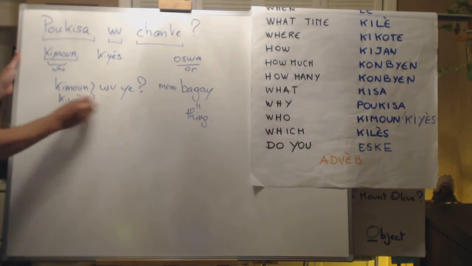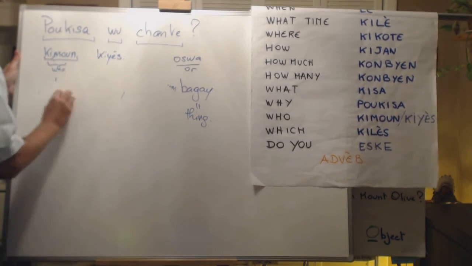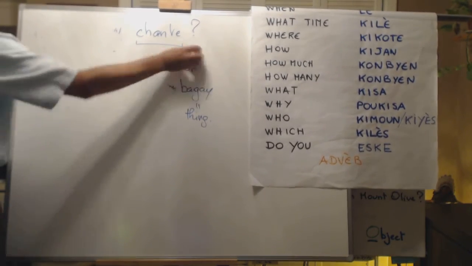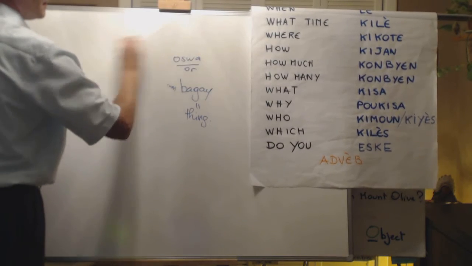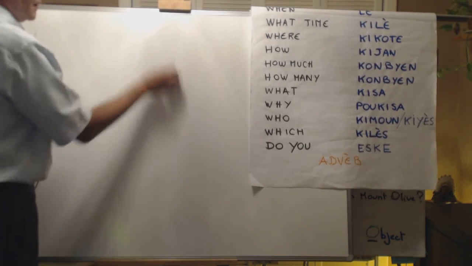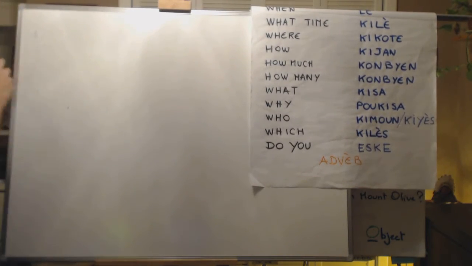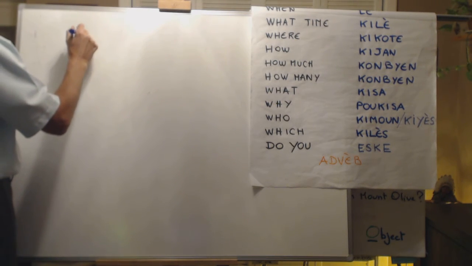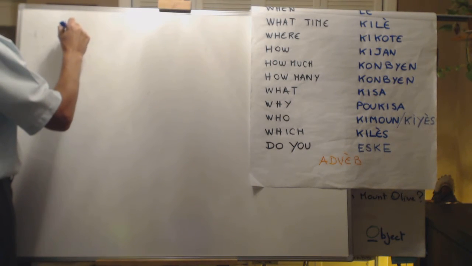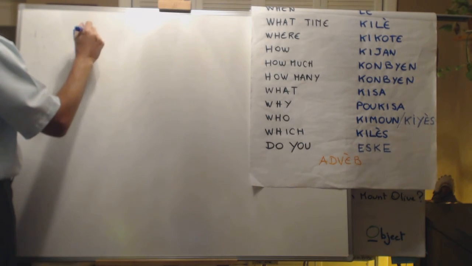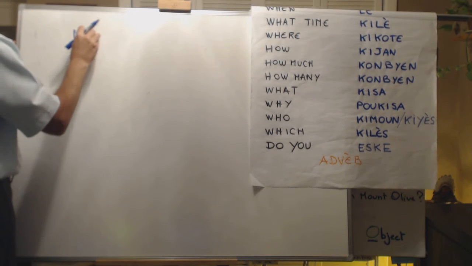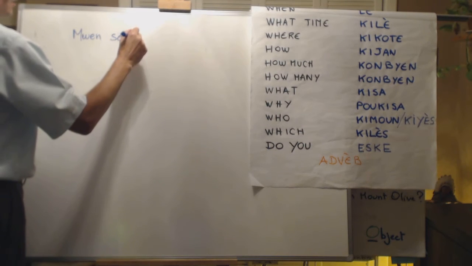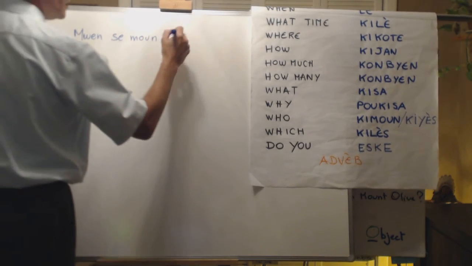Now, for the do you question, this is very, very simple. So, you can, for instance, you can say, moi, c'est moun San Juan.